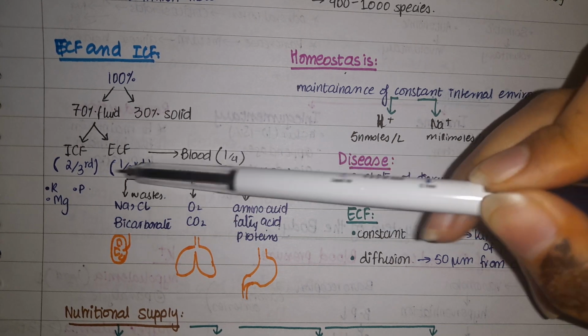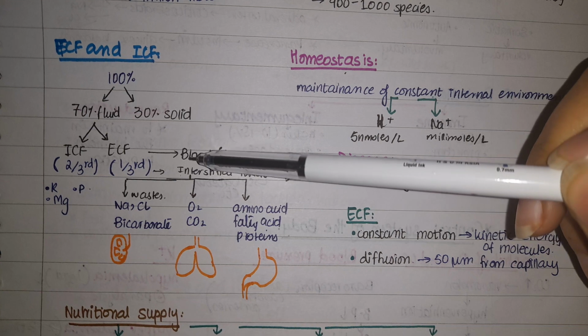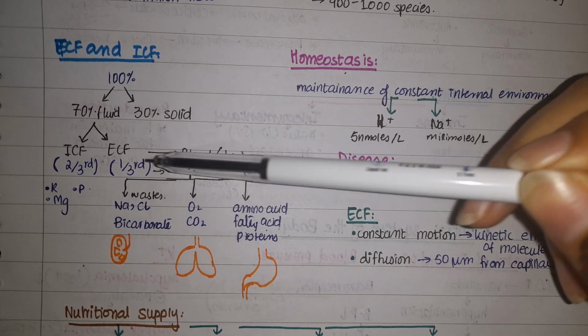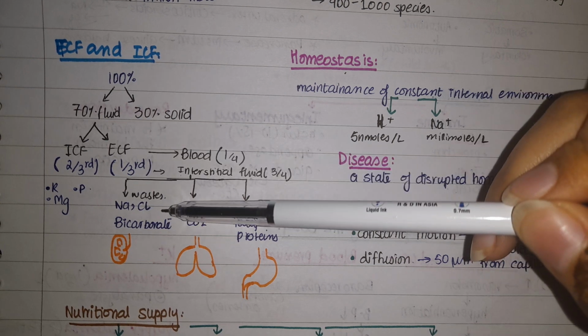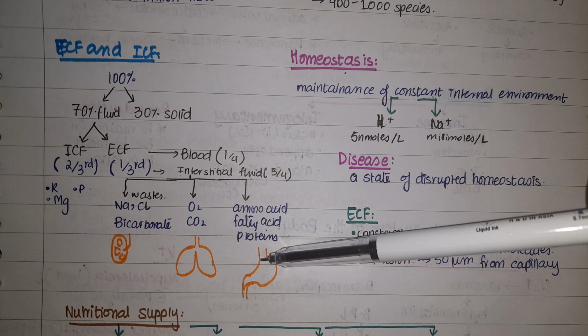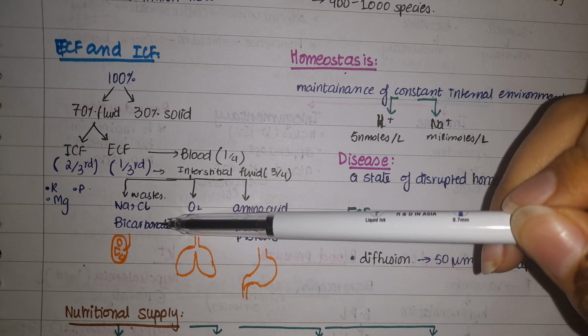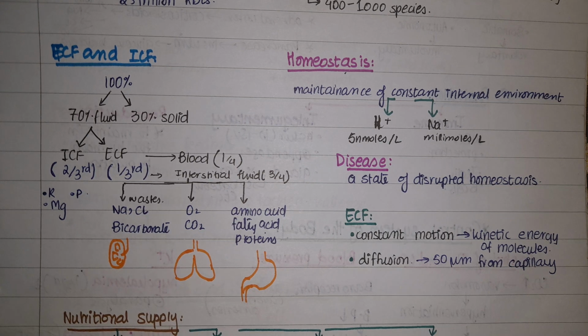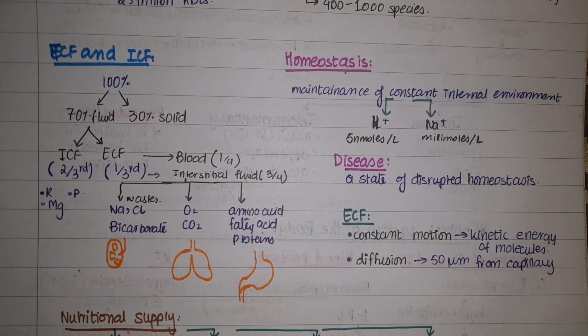So extracellular fluid, which is 1/3, is further divided into blood, which is 1/4, and interstitial fluid, which is 3/4 of the total extracellular fluid. And in the interstitial fluid, we have oxygen, carbon dioxide, the food products, and certain ions and bicarbonate ions. Also, the term internal environment comes from the word milieu interior, which was coined by Sir Claude Bernard. It's very important. It sometimes is asked by certain Viva teachers.